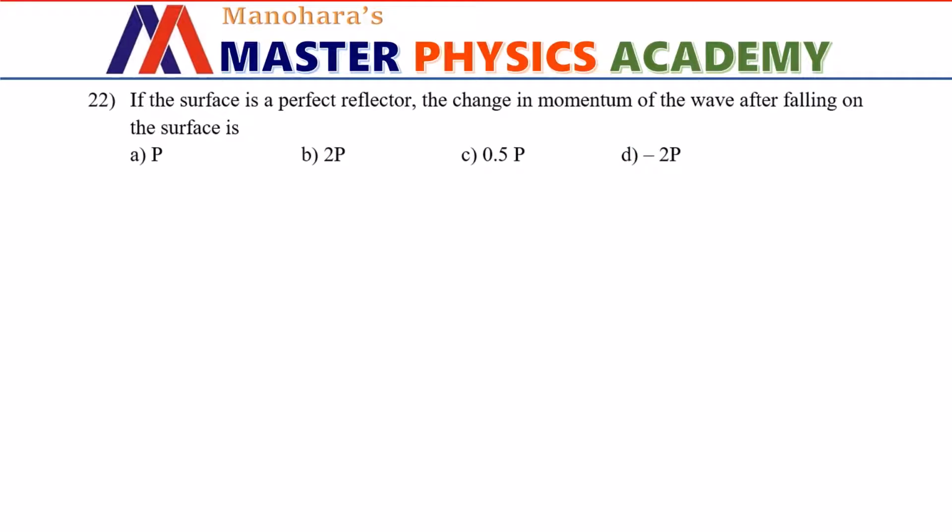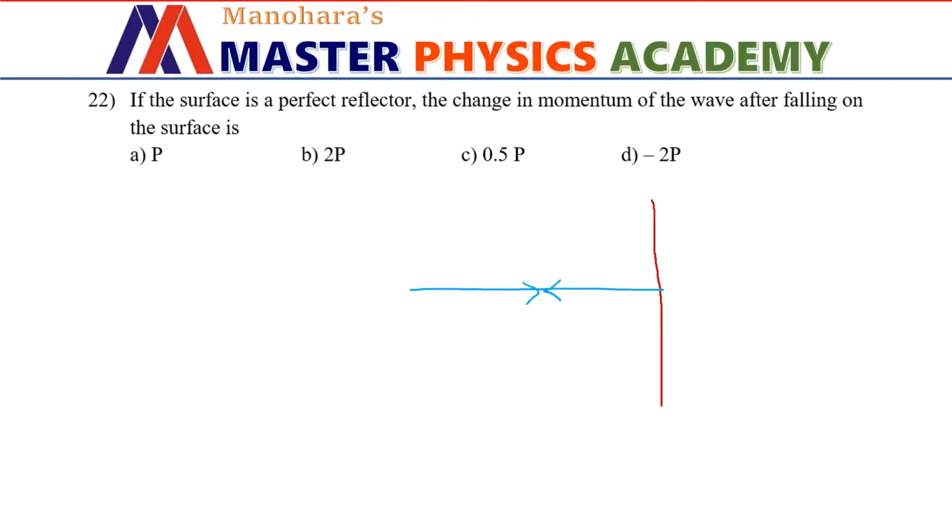If the surface is a perfect reflector, what is the change in momentum of the wave after falling on the surface? Let us consider this as the perfect reflector. Radiation is falling on it. After being incident, it will rebound back with the same speed.